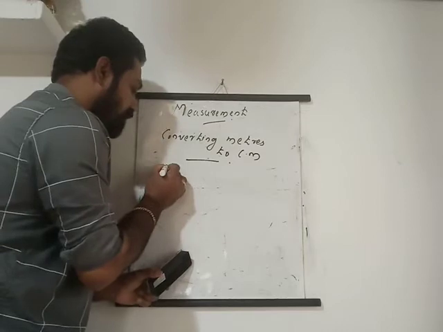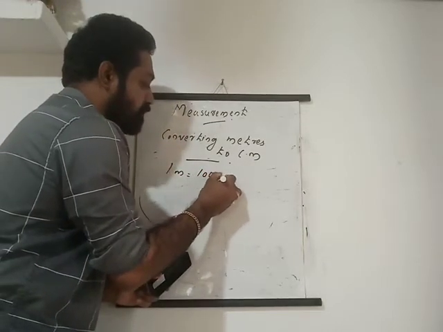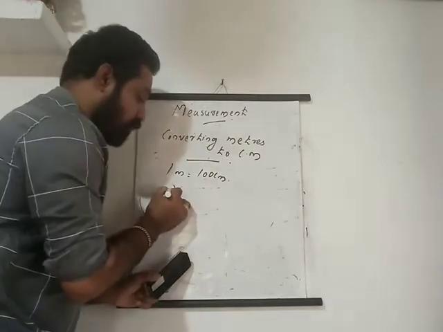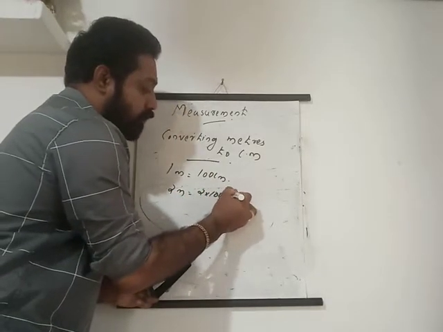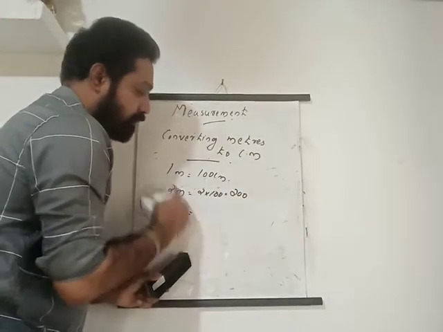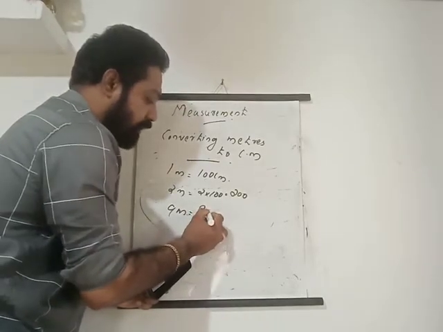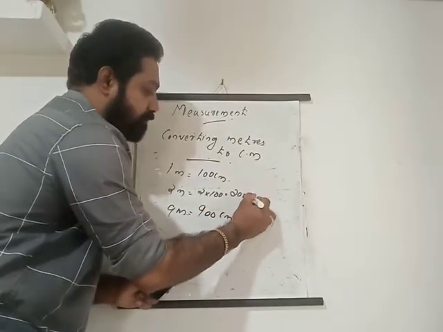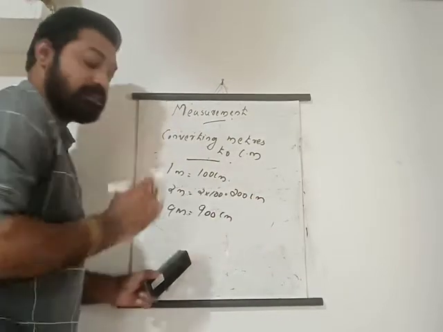So remember, 1 meter is equal to 100 centimeters. What about 2 meters? 2 into 100 is 200 centimeters. What about 9 meters? 9 meters is how many centimeters? 9 into 100, that is 900 centimeters. 9 meters is 900 centimeters.